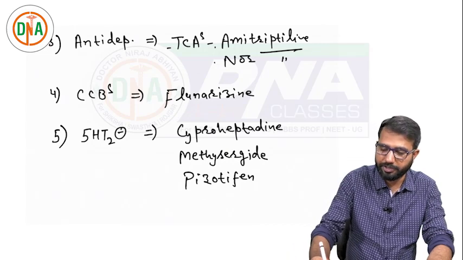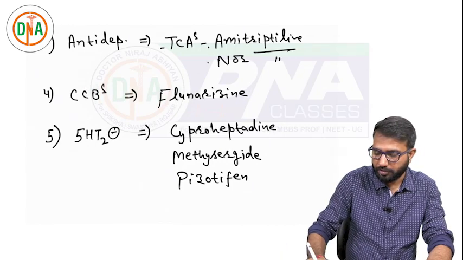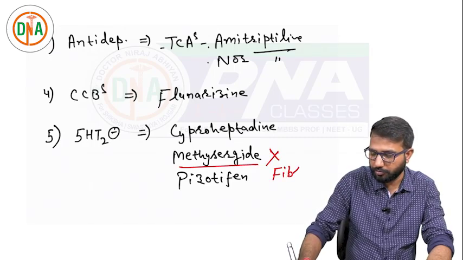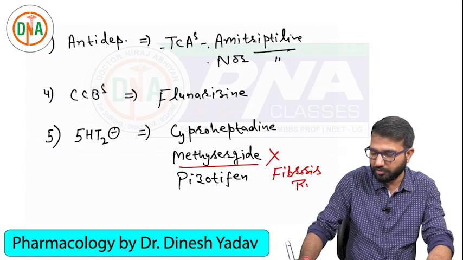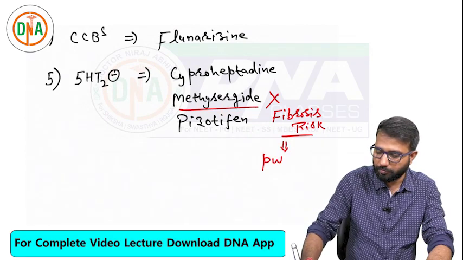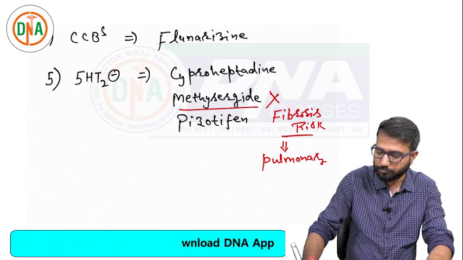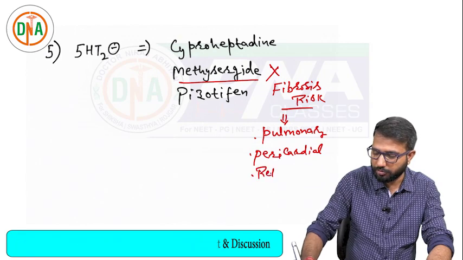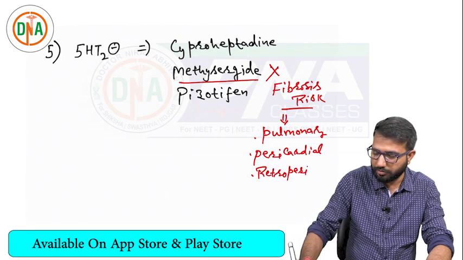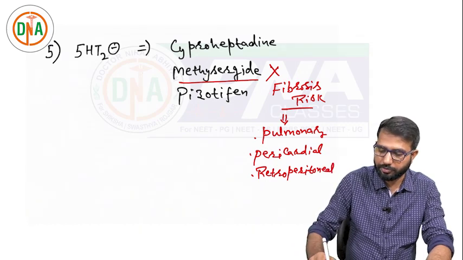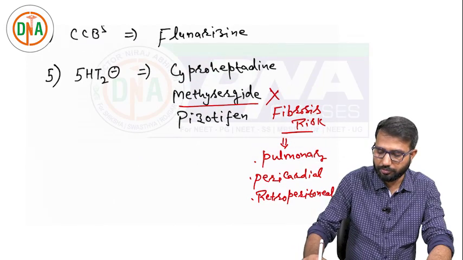So there are so many drugs for migraine prophylaxis. Out of these, methysergide is currently not used because of the risk of fibrosis. It can cause pulmonary fibrosis, pericardial fibrosis, and retroperitoneal fibrosis. So you can see it is a risky drug. Methysergide is not a currently used drug.